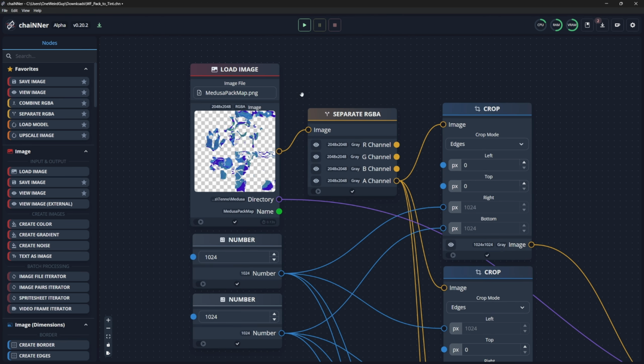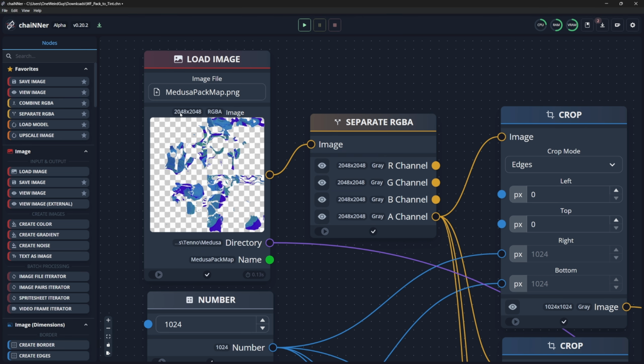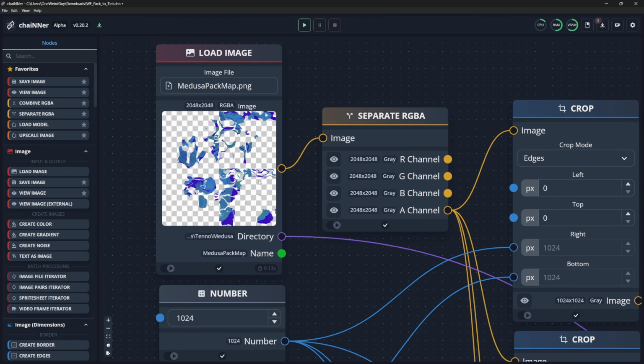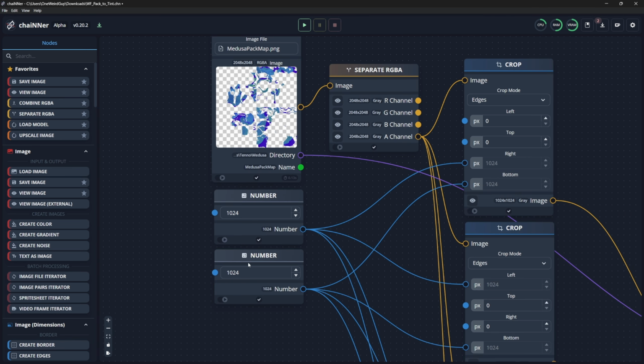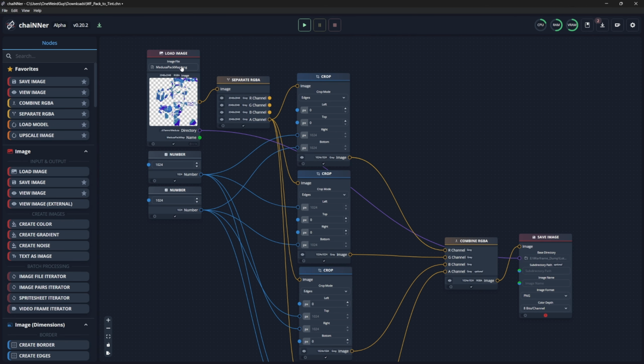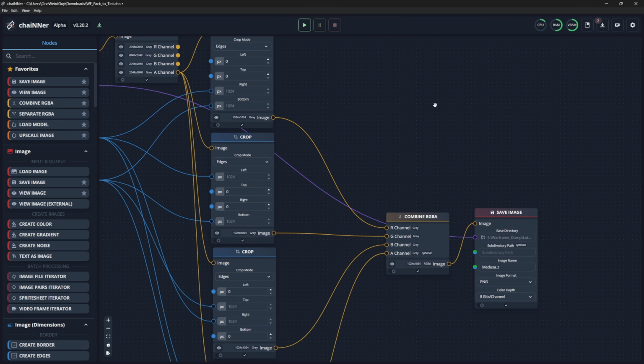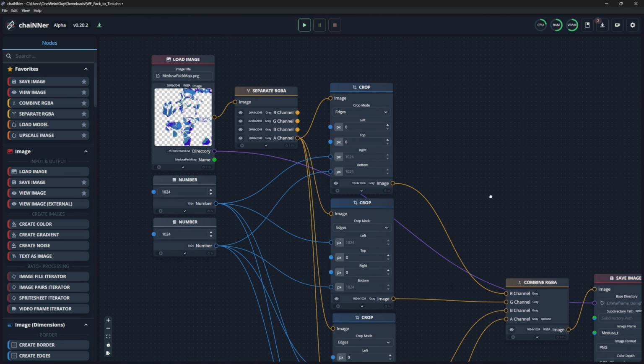And then the way this pack map works is we're going to take what is half of this resolution and input that into here. And then we need to name it, so I like to just do copy name, and then paste it in here, delete pack map, and go _P. And then we can just hit run. And now that has saved our pack map.